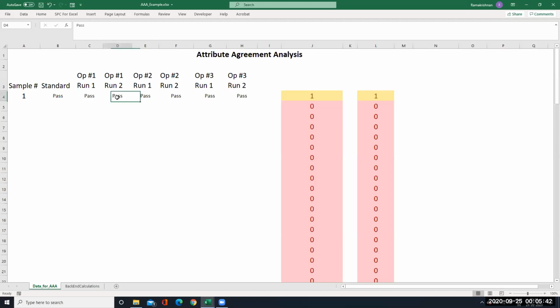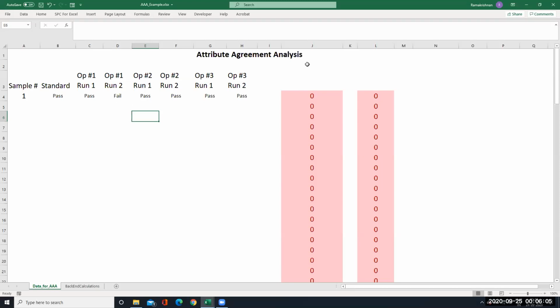Suppose operator 1, in the second run, says fail. Then what happens? Now this operator 1 has no repeatability and no accuracy also. Therefore, team accuracy also is not there, right? Team repeatability also is not there because this is not giving the correct answer.